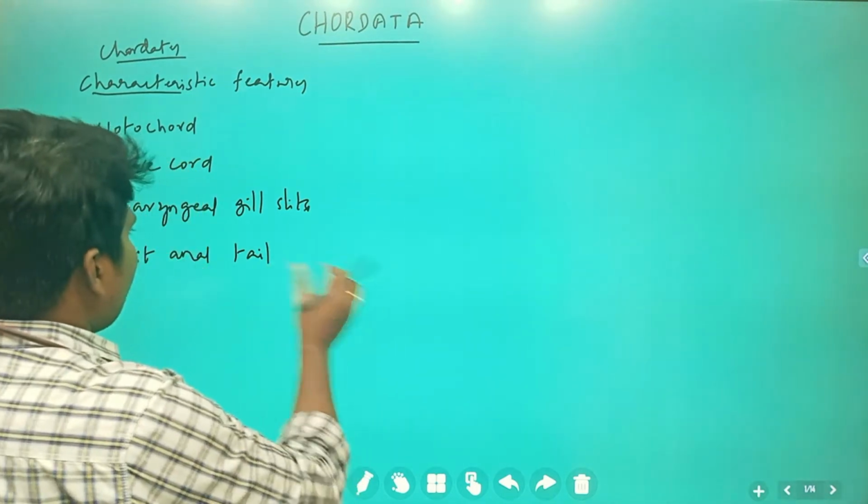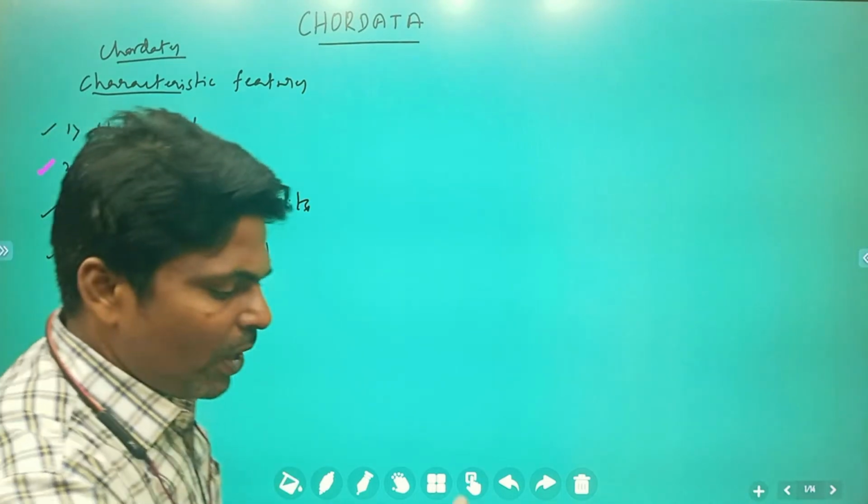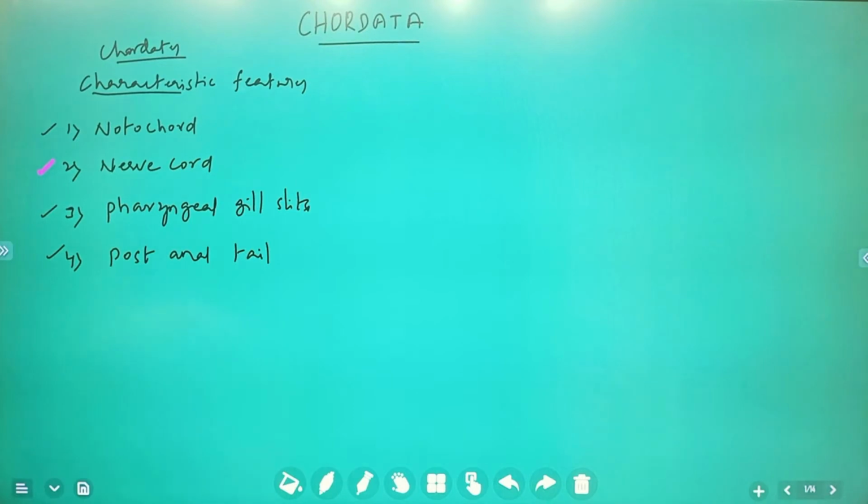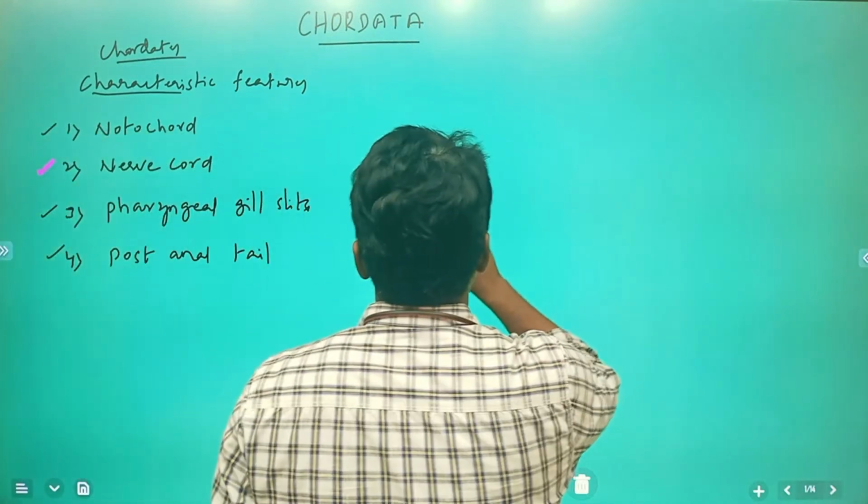First, related to this, I am going to give you a small diagram, then you will be able to understand very clearly. In the chordate characteristic features, I am going to take one diagram. So here it is.